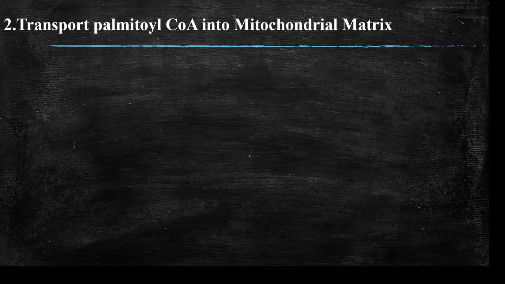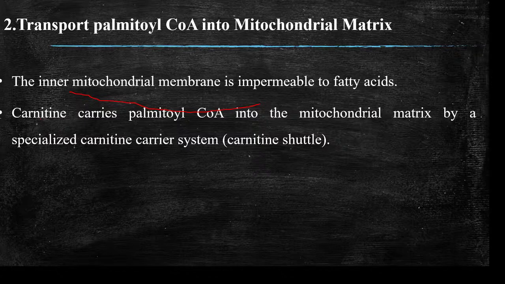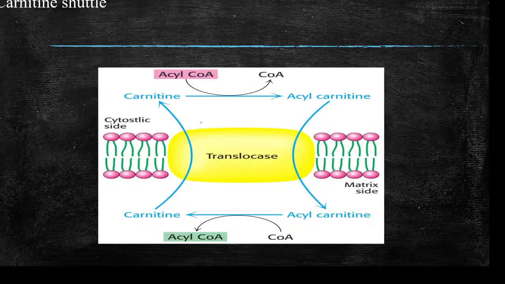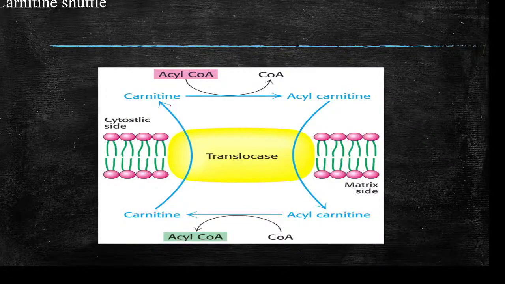Okay, the palmitoyl-CoA is then transported into the mitochondrial matrix. The inner mitochondrial membrane is impermeable to fatty acids, as you know. So then what happens? The carnitine shuttle. Okay, the carnitine will carry the palmitoyl-CoA into the mitochondrial matrix by the carnitine shuttle. So here we discuss the carnitine shuttle.